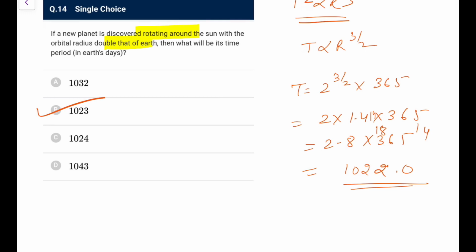Let me do 1.414 into 2 into 365. That is 1032. So I don't know what to do. They should have written the value. So 1023 can be justified, 1032 can be justified. The options shouldn't have been that close. It's not right. Otherwise they should have written take root 2 as 1.414.